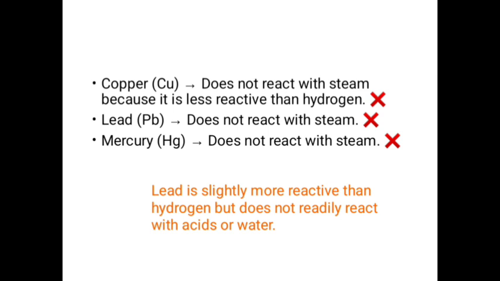Now, copper does not react with steam because it is less reactive than hydrogen. Lead is slightly more reactive than hydrogen, but does not readily react with acid or water. So lead does not react with steam, but it is more reactive than hydrogen. Mercury does not react with steam because it is less reactive than hydrogen.